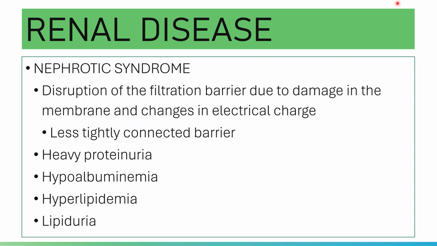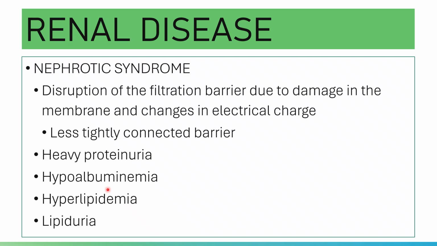What are the effects of hypoalbuminemia? Hypoalbuminemia will cause edema. There will be a low oncotic pressure in the capillaries resulting from the depletion of albumin in the plasma.